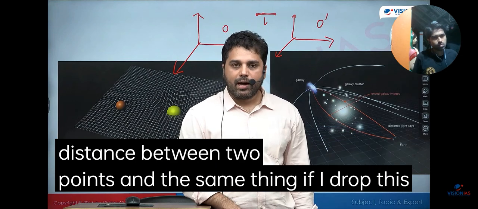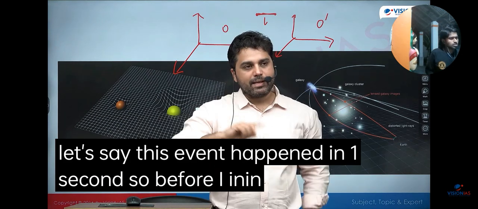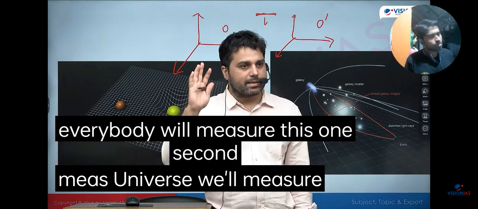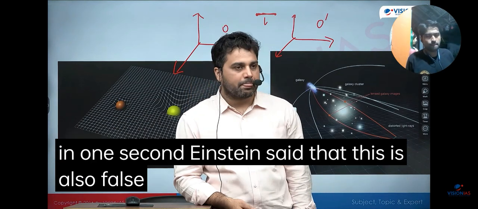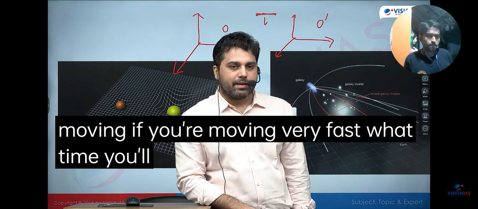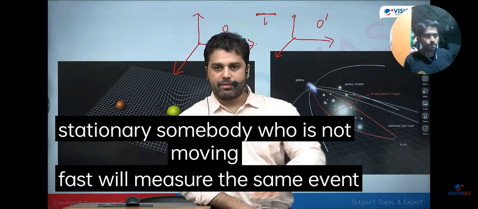And the same thing, if I drop this pen and I catch this pen in my hand, then let's say this event happened in 1 second. So before Einstein, everybody would say that this event happened in 1 second. Everybody, anywhere in the universe, will measure this event as 1 second. Einstein said that this is also false. That this is not 1 second. This depends upon how fast you are moving. If you are moving very fast, what time will you measure? Maybe it is 1 second in your frame, but somebody who is stationary, somebody who is not moving fast, will measure the same event in a separate time.